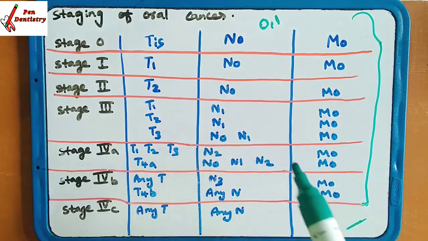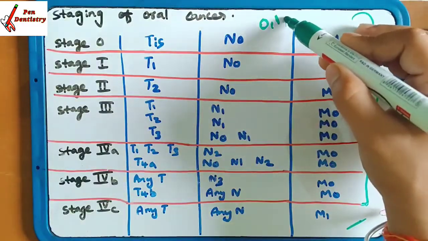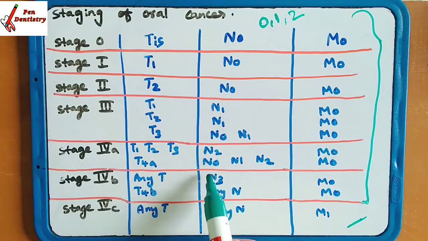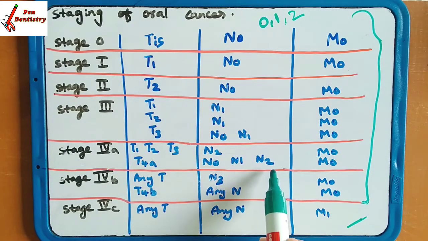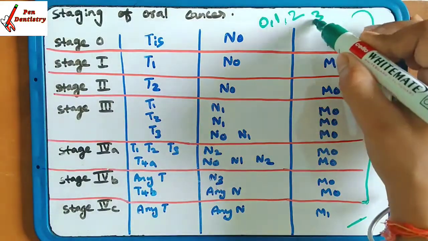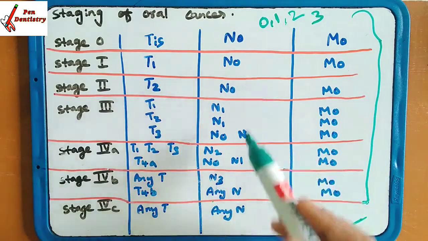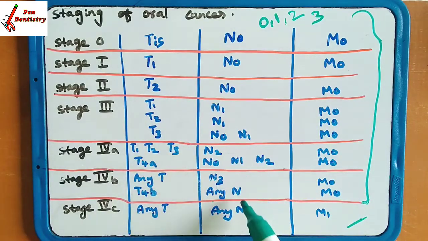Then after 1 comes 2, so here N2 is there: N0, N1 and N2. Then comes 3, and then N3 and any type of N is present. And at the last any N is also present.